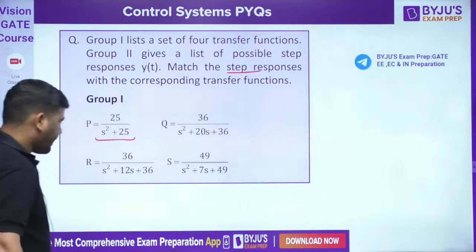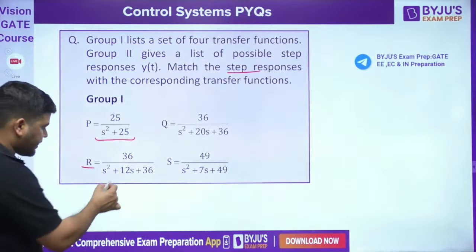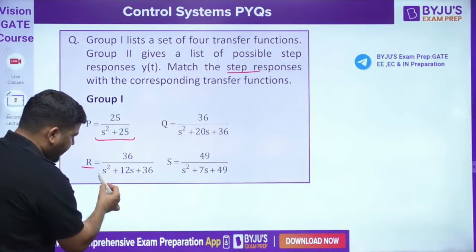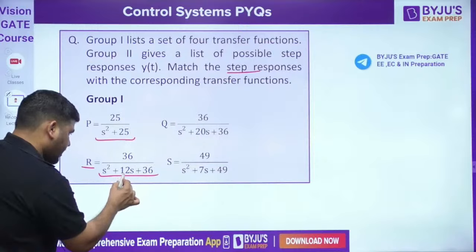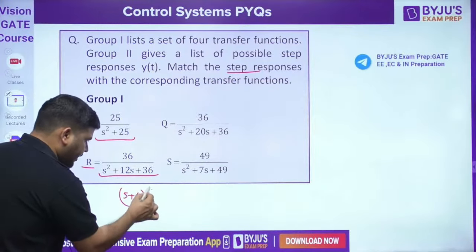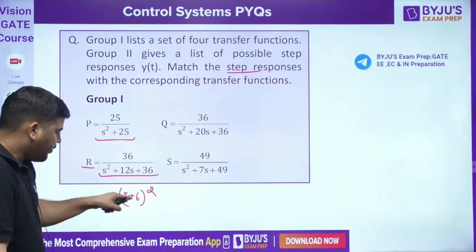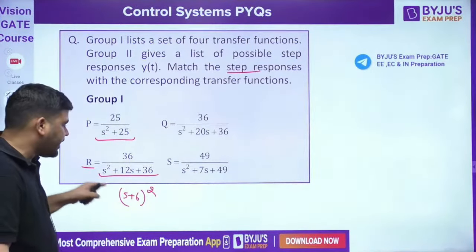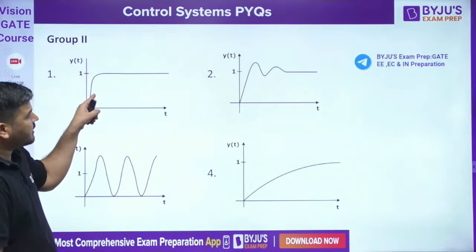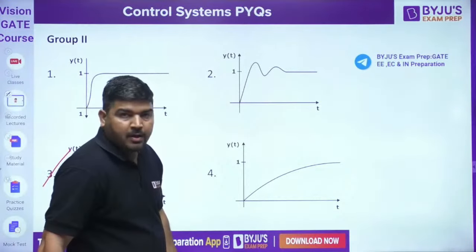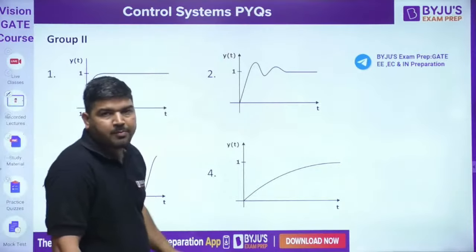Now let's come to this. Better, look at R first. This is a critically damped system, because you can see the denominator is (s+6) whole square. Both the roots are at the same location, which means it's a critically damped system. Actually, the response I drew is for overdamped. For critically damped, the response will be more or less like this.